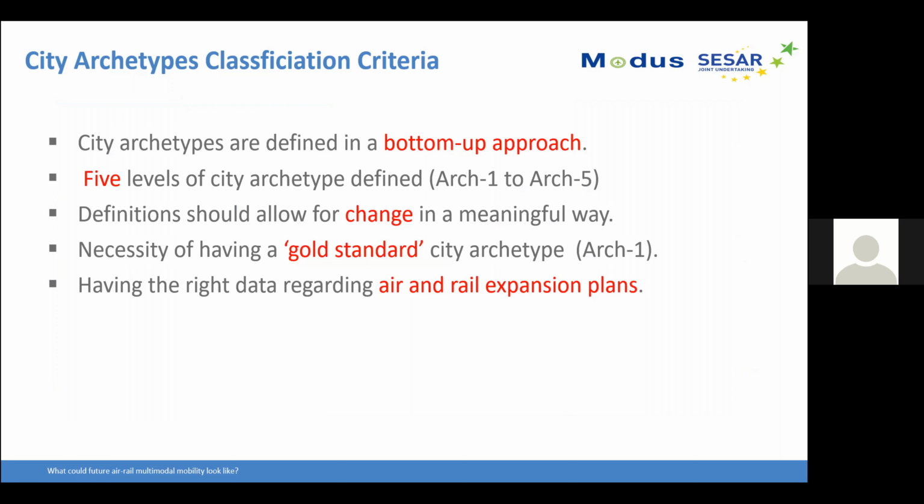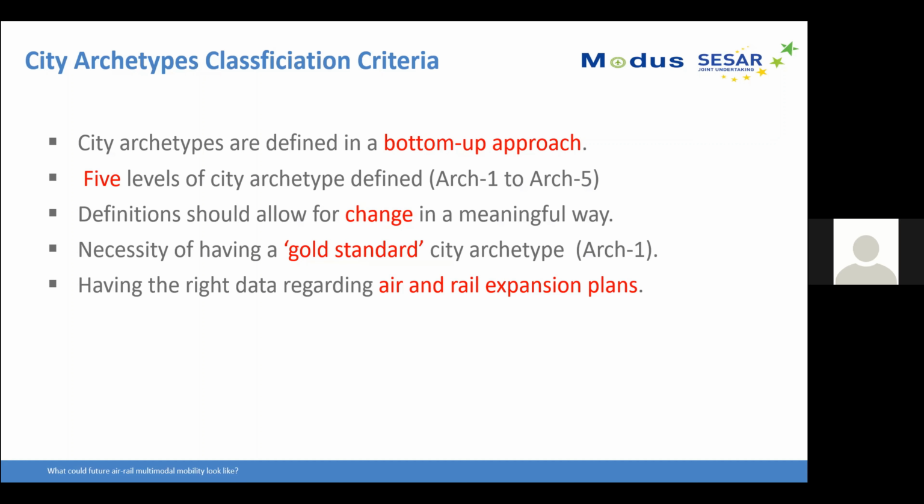So in defining city archetypes, we have a bottom-up approach, which is scenario-driven. We consider how, under different scenarios, we can change the city archetypes and how different scenarios can affect the movement of the city archetypes.